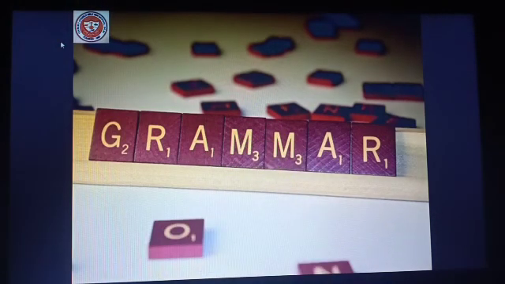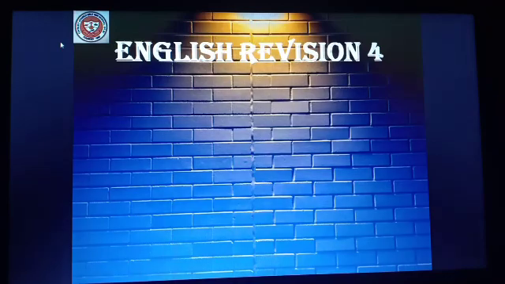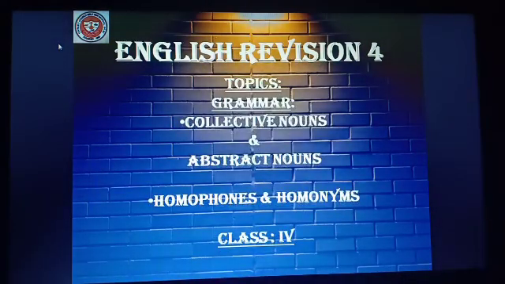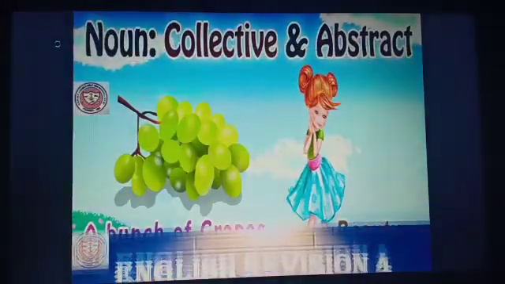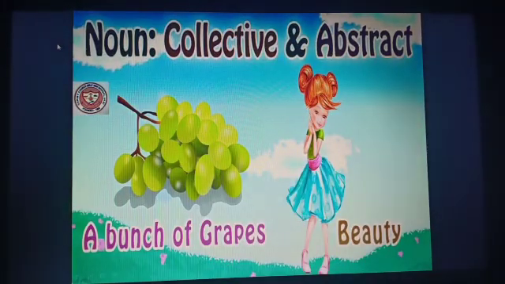Today we'll revise grammar. That is English Revision 4. And the topics that we'll revise from grammar are collective nouns and abstract nouns, as well as homophones and homonyms for class 4. Now let's see collective and abstract nouns.